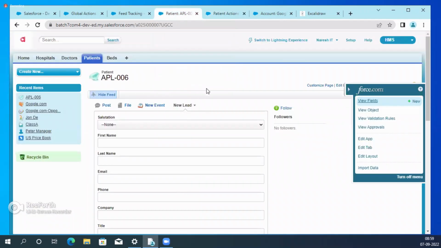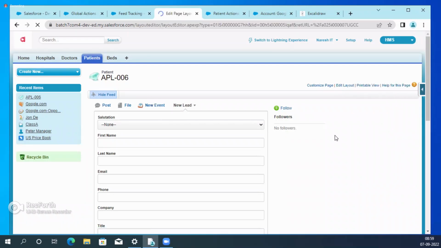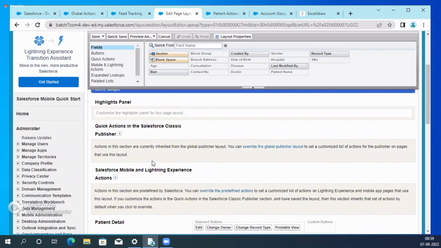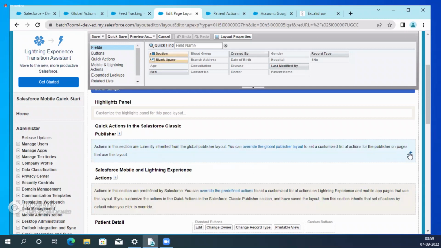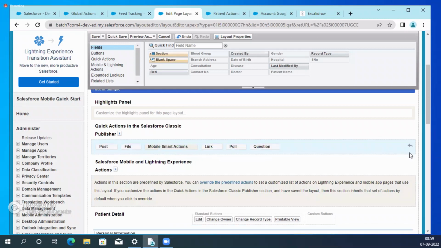Okay. For example, good question, Ravan. If you want to hide this new task, what will we do? Where is it? In the page layout. So edit layout. I don't require all of these. See here, quick action, classic. We are not able to see it.